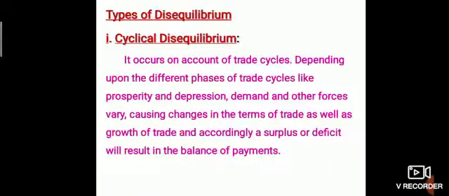Types of disequilibrium. Cyclical disequilibrium. It occurs on account of trade cycle. Depending upon the different phases of trade cycles like prosperity and depression, demand and other forces vary, causing changes in the terms of trade as well as growth of trade, and accordingly a surplus or deficit will result in the balance of payments. It will occur when the business cycle changes. When the business cycle switches to boom, prosperity or depression, it will affect trade. It will lead to deficit or surplus in the balance of payment.